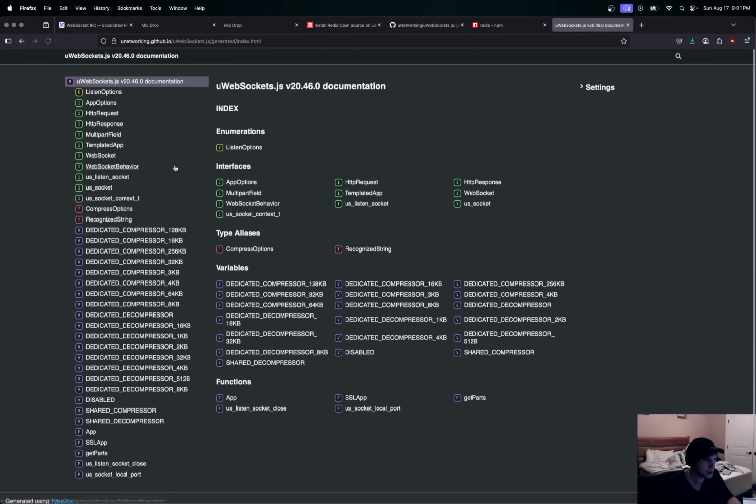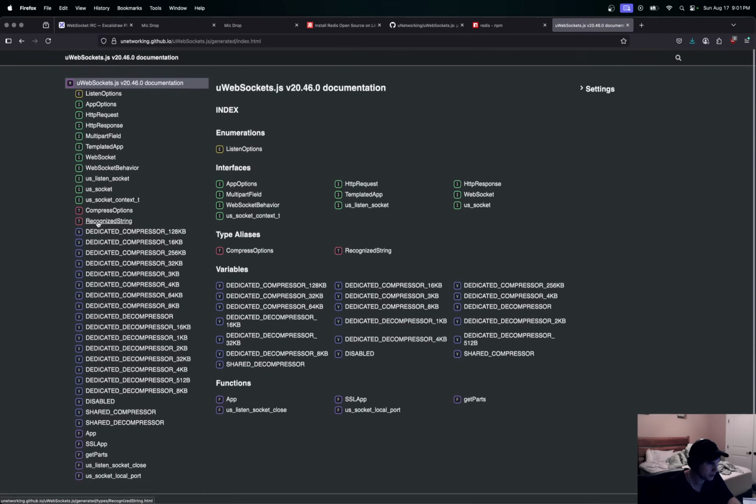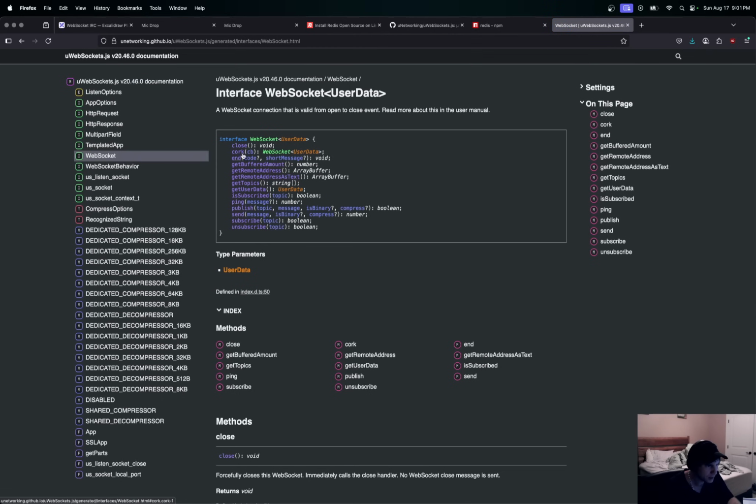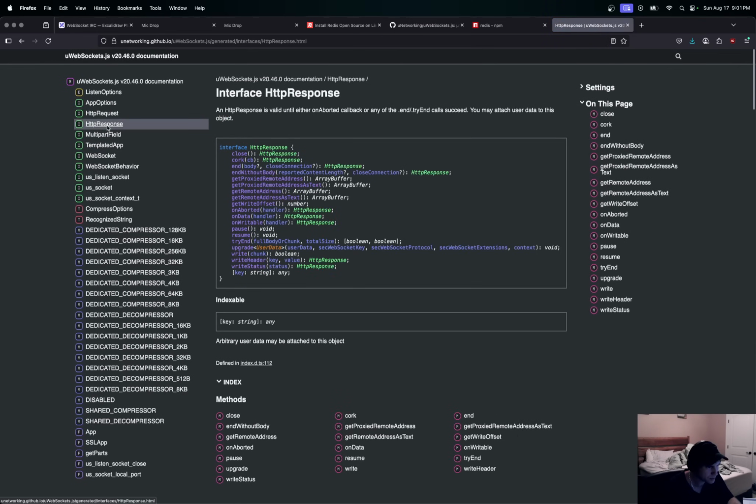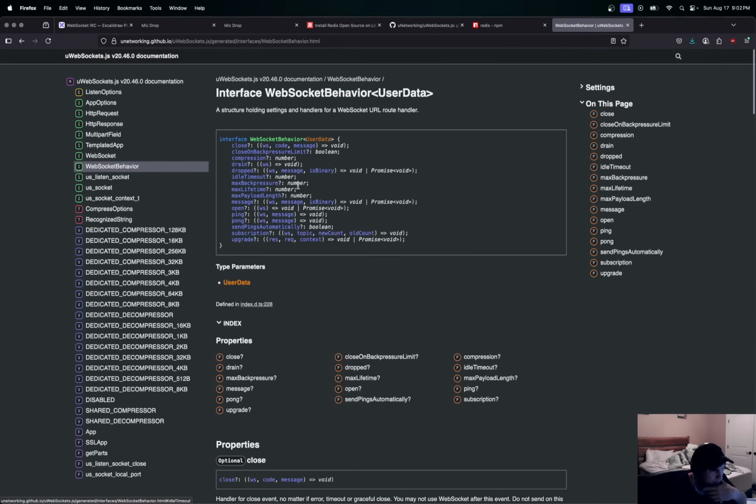So documentation, I would definitely read through this. It tells you all about how to set it up and stuff. There's a lot of functions we already set up, or actually, where's the listen response to this? I'll get it. So this is the behavior. That's the one I'm looking for.